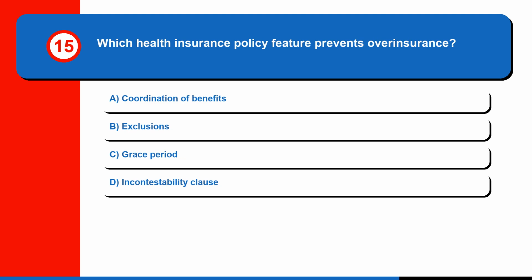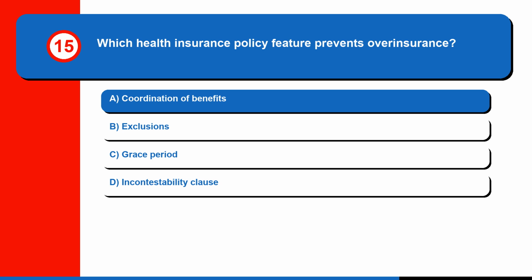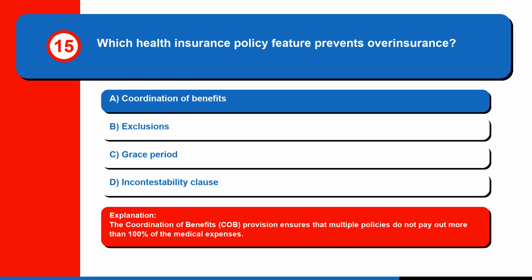Question 15. Which health insurance policy feature prevents overinsurance? A. Coordination of benefits. B. Exclusions. C. Grace period. Or D. Incontestability clause. The correct answer is A. Coordination of benefits. The coordination of benefits, COB, provision ensures that multiple policies do not pay out more than 100% of the medical expenses.